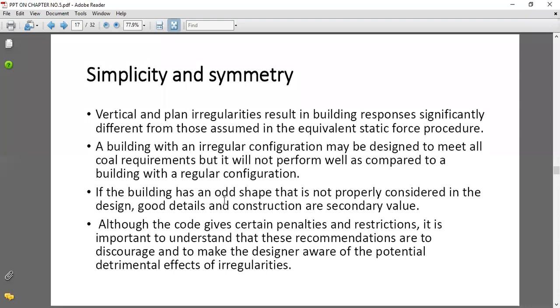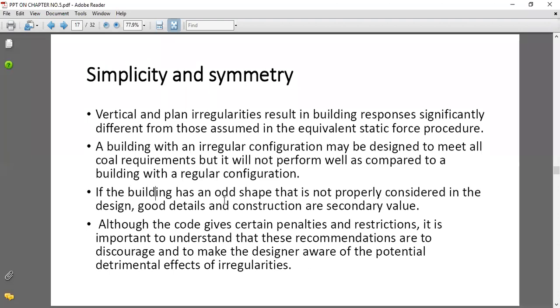If the building has an odd shape that is not properly considered in the design, good details and construction are secondary values.